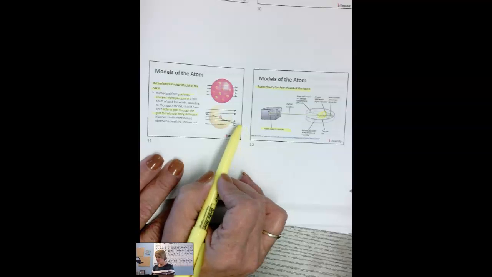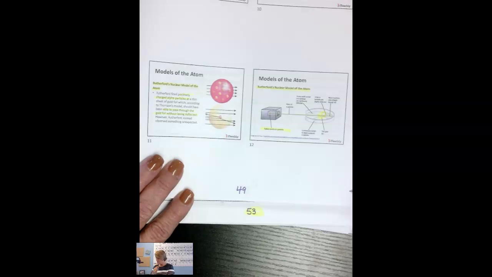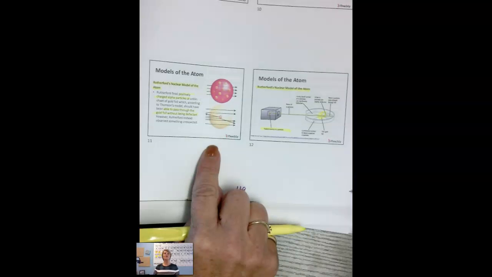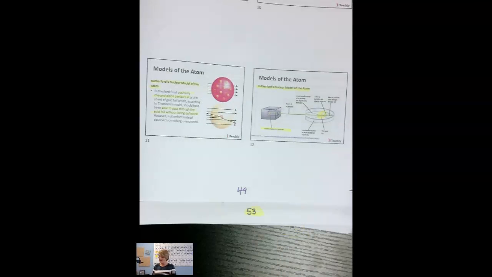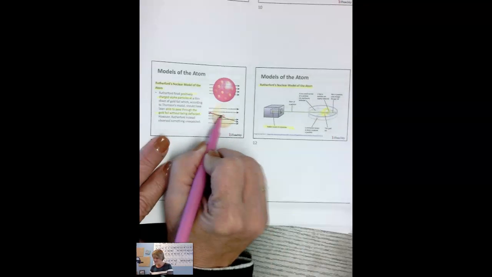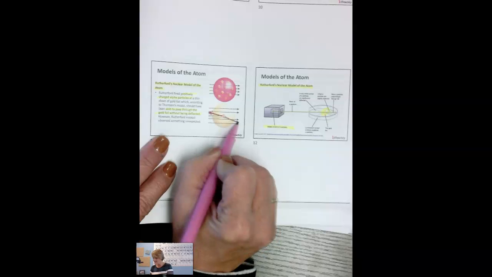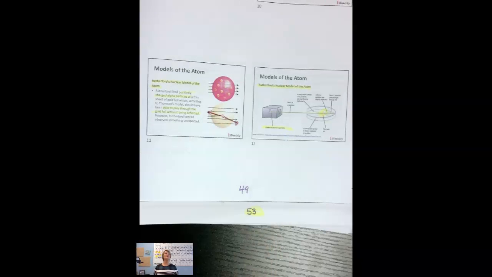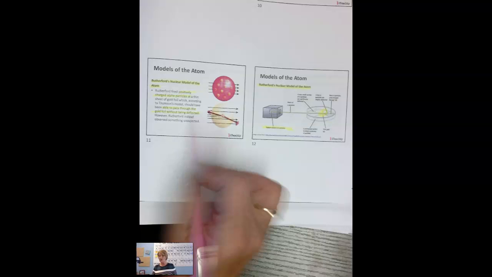And then again, this is the picture of the setup of it. So what he was able to conclude was because of the fact that these things were bouncing back, or being deflected off. And if you watch the video, they were doing a counter on there, and they were showing that it was something like 1 million particles that were able to go through.